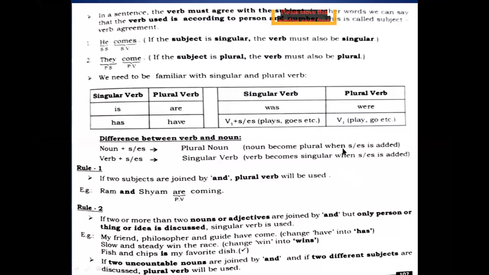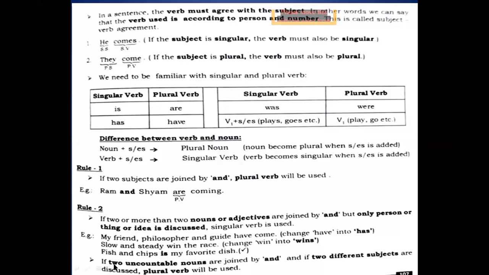The next one is, if two or more than two nouns or adjectives are joined by and, but only one person or thing or idea is discussed, a singular verb is used. So ultimately what we need to understand, you see the first sentence, I will make you understand. My friend, philosopher and guide have come.